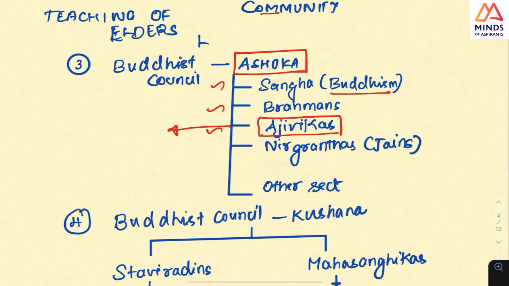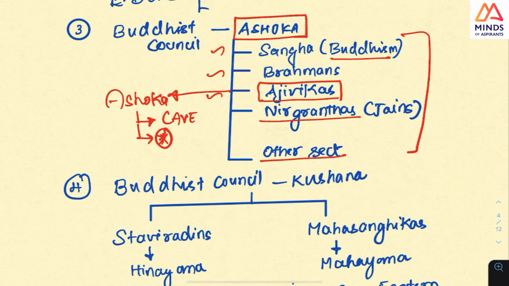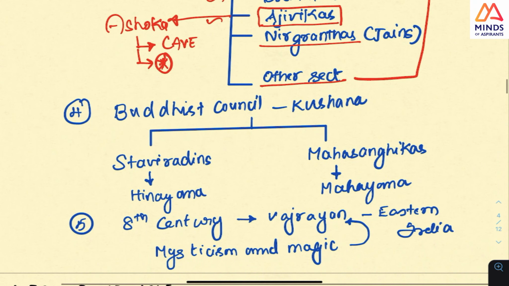Actually, we may think of Ashoka only in terms of Buddhism, but Ashoka gave a cave for Ajivikas. This was a prelims question. So you should check the name of the cave. And next, in that area, Nirgranthas, which is Jaina, and other sects were also there. So look at this classification that Ashoka gives at the time of the third council.